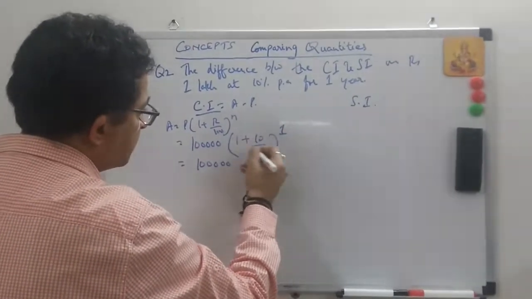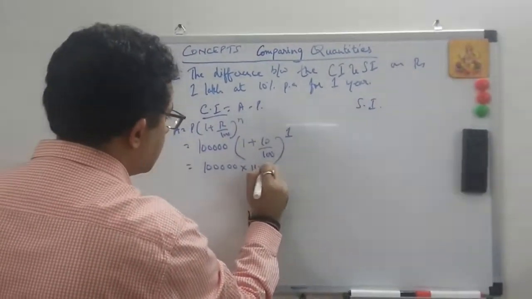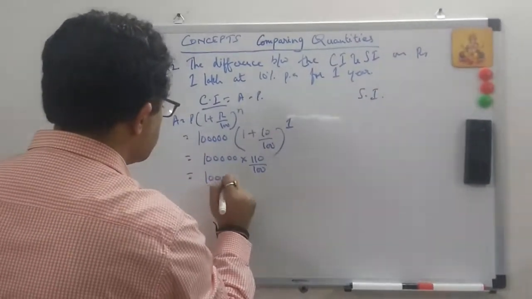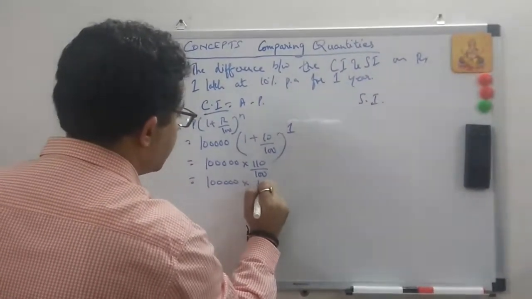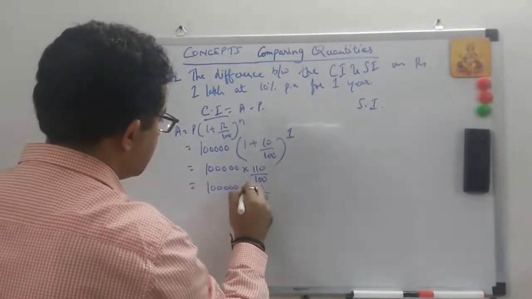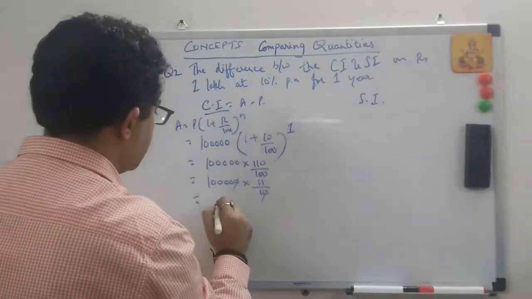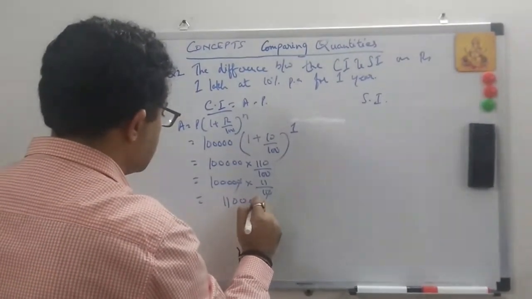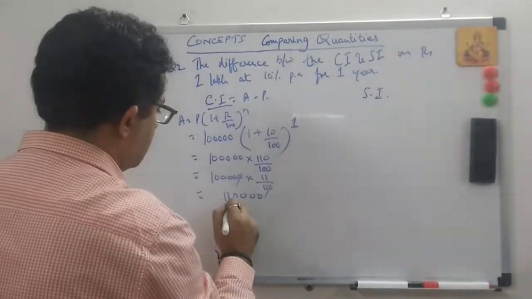It won't be repeated. 110 by 100. So this is 1 lakh into 11 by 10. Right, so this you can cut. That's 1,10,000.